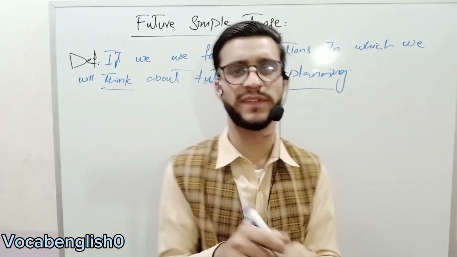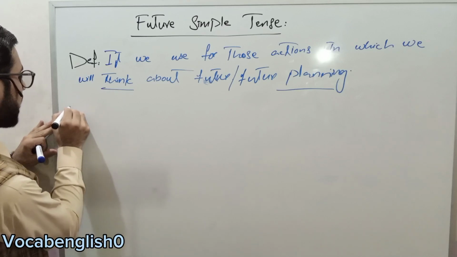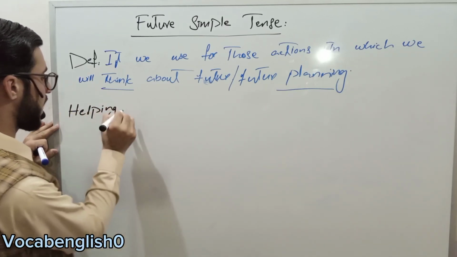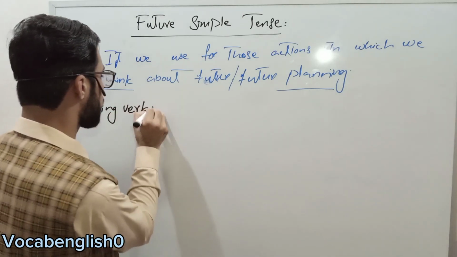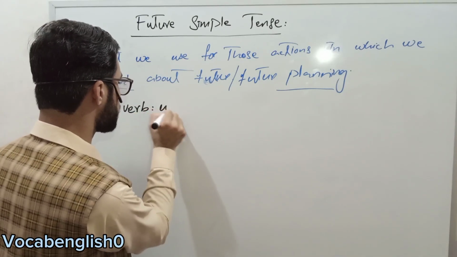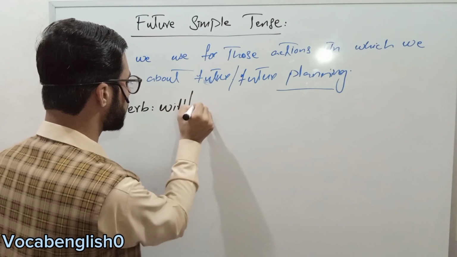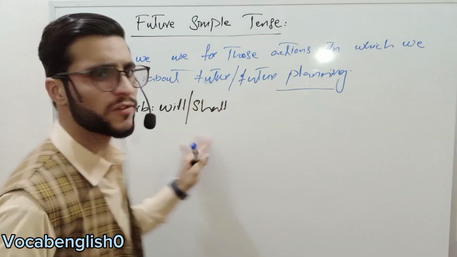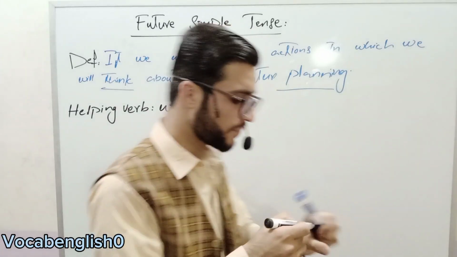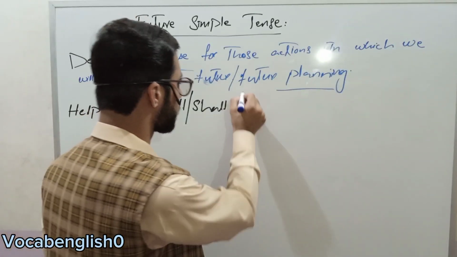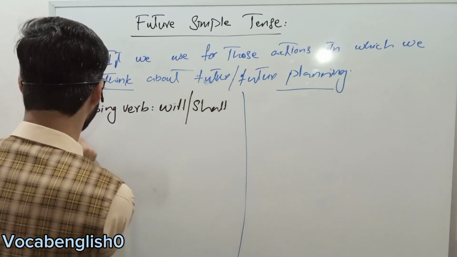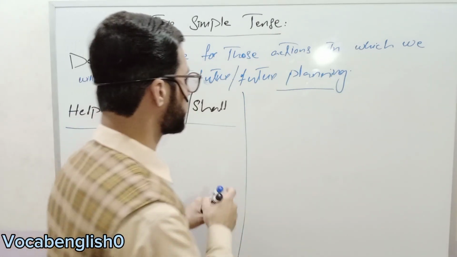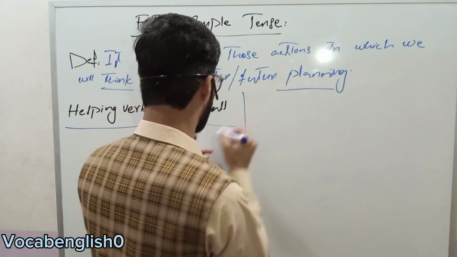What is the helping verb of this tense? Will and shall are the helping verbs of future simple tense. Helping verb means which helps in our sentences. Now the next is positive formula.